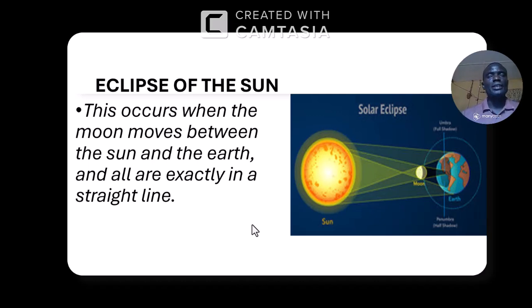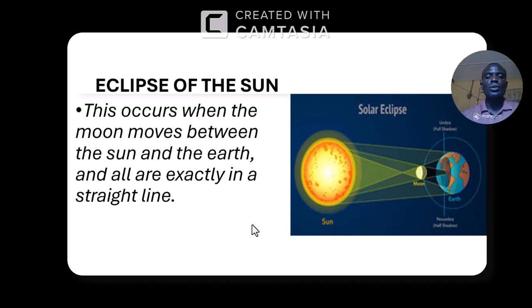An example of a translucent body is tinted glass or sunglass. But transparent objects, like glass and water, allow light to pass through easily. Then the third kind of body is opaque. An opaque object does not allow light to pass through.